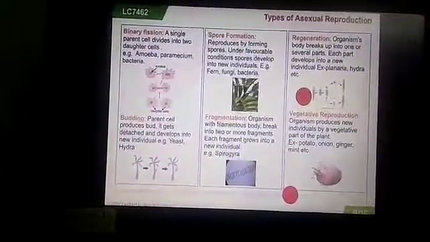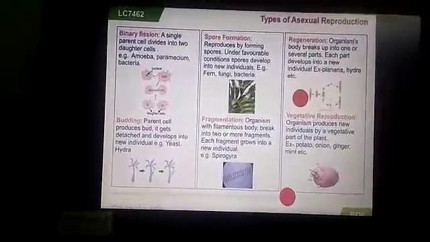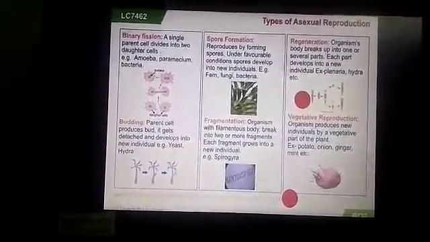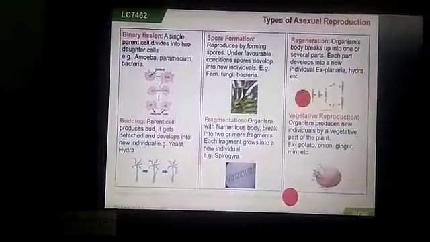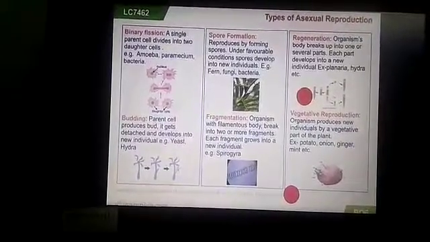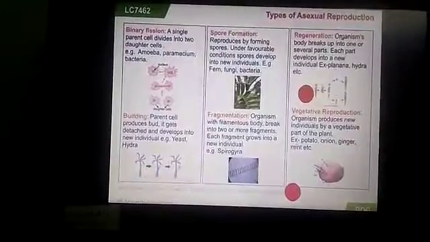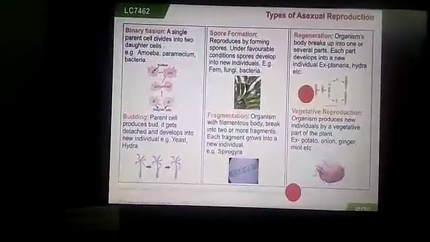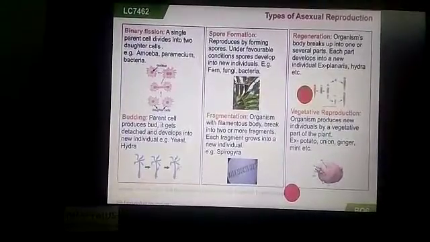Next, spore formation. Spore formation is common in plants like mosses and ferns. Those are ornamental plants and bear spores. Ornamental means decorative, which we use for show. These plants bear spores on the outer side of their leaves.